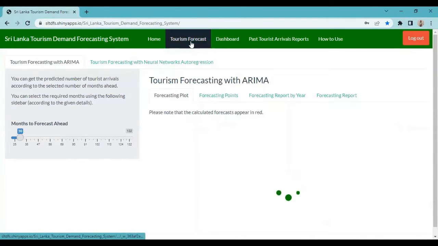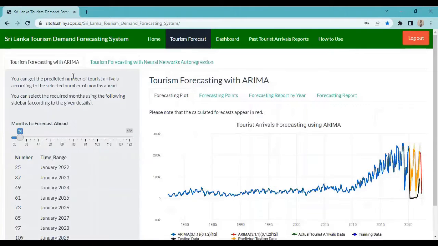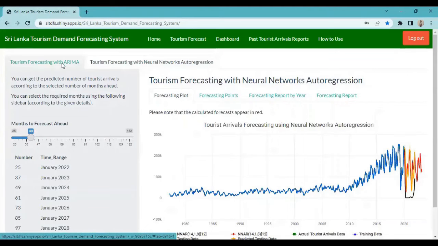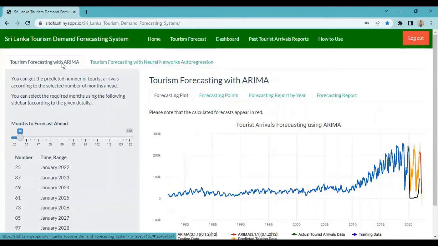On the tourism forecast, you can get the predicted number of tourist arrivals using the ARIMA model and even the autoregression model. First of all, I am going to explain how to get the predictions using the ARIMA model. Here, by using this sidebar, you can select the required number of months to forecast ahead. This sidebar starts from 25 because I have to get 24 months of data as testing data.